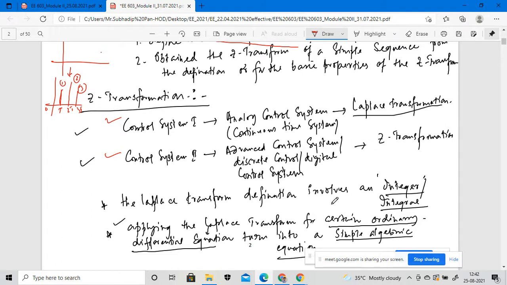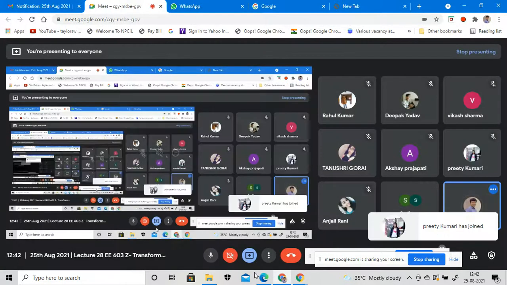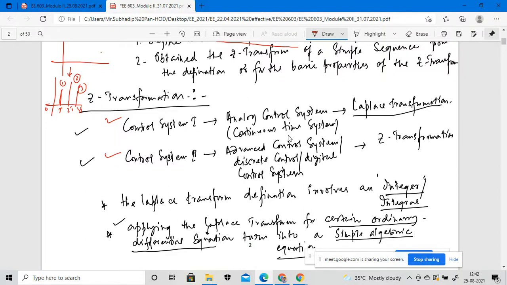But when we discuss control system 2, control system 2 is actually the advanced control of control system 1. We can say that it's a discrete control system, or a digital control system, where we are considering discrete time data, right? For considering the discrete time data, we have to implement the Z transformation, because the Z transformation will only be applicable to a sequential sample, not to an analog sample, right?